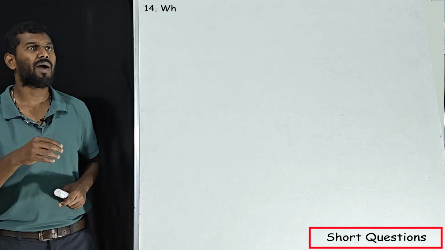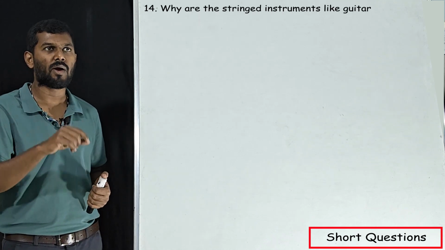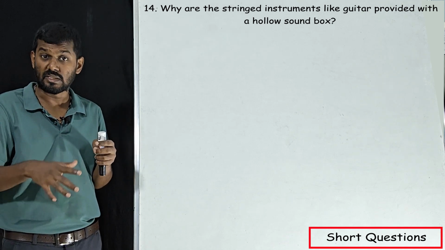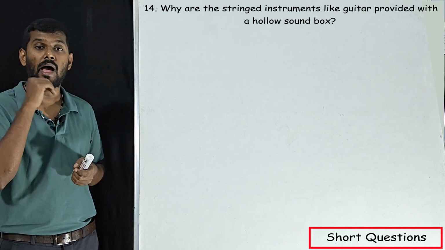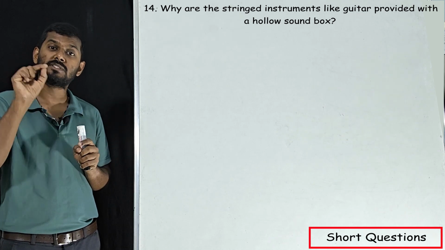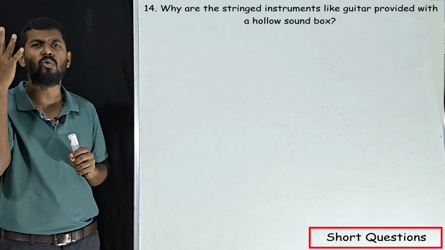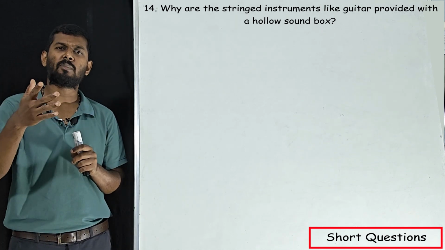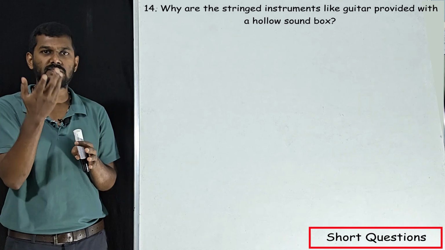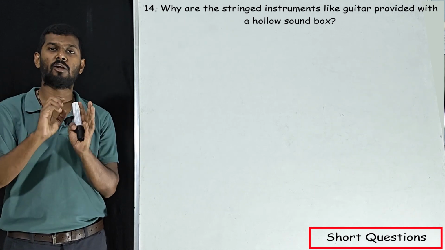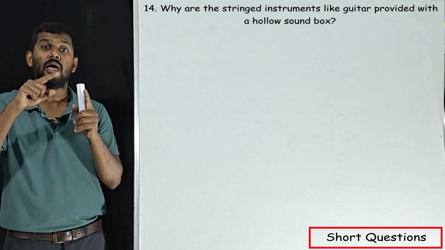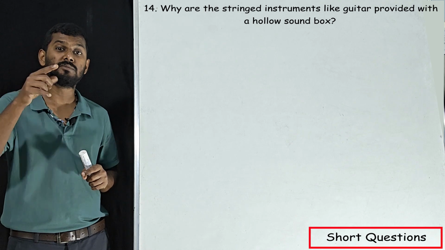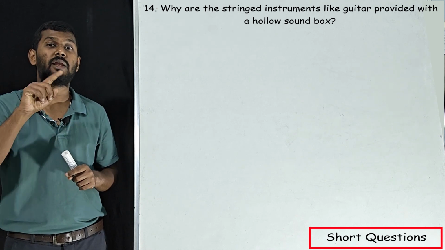Our next question: why are stringed instruments like guitar provided with a hollow sound box? Assume a string instrument, a guitar, a sitar and so on, without the hollow box. You know what happens? They will produce a very weak, very low sound which we cannot hear. So these hollow boxes are introduced. What happens if we add a hollow box? Inside the hollow box we have air, that is nothing but an air column. This air column has one frequency.